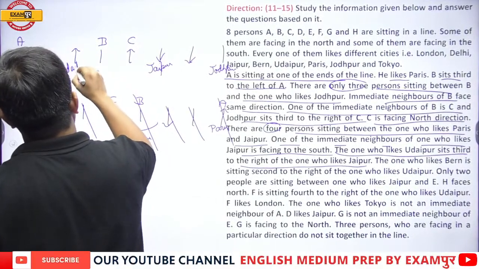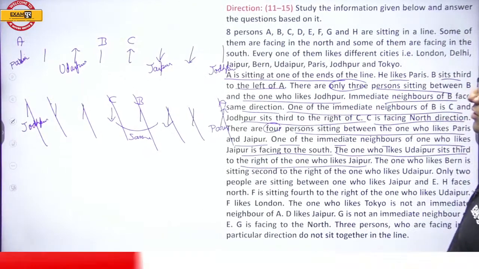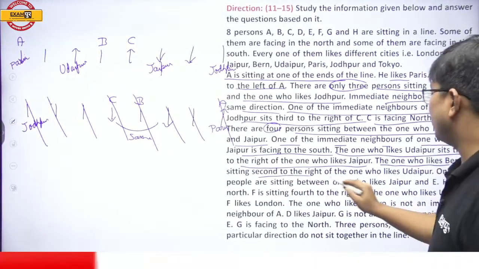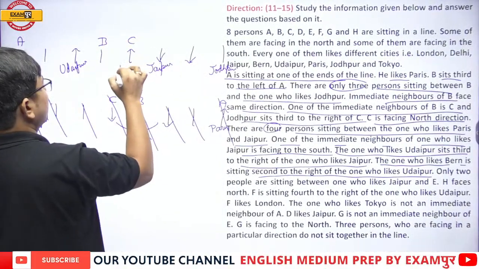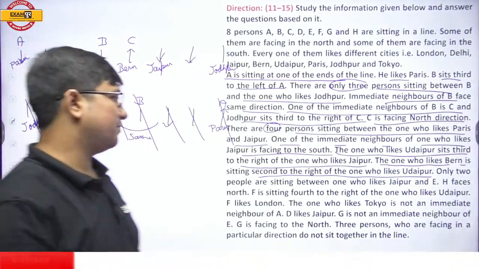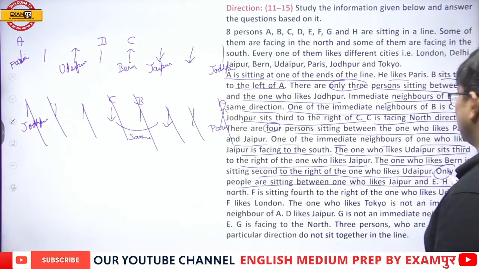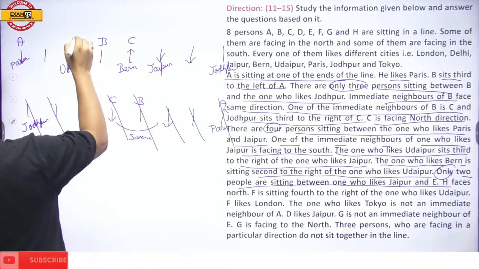Okay, so I will repeat it again that the one who likes Udaipur sits third to the right of the one who likes Jaipur. Next, the one who likes Bern is sitting second to the right of the one who likes Udaipur. Now, only 2 people are sitting between the one who likes Jaipur and E. Jaipur, 1 and 2, E.